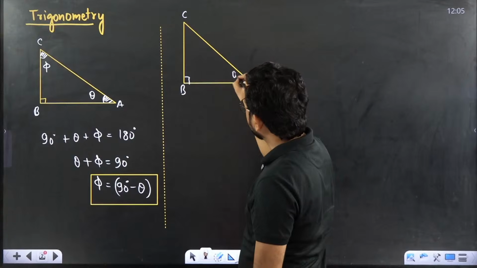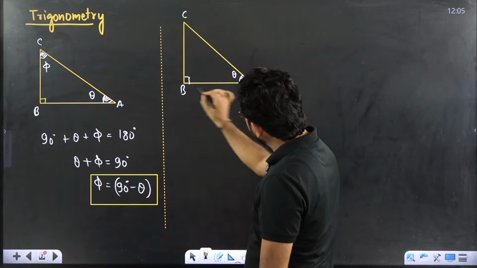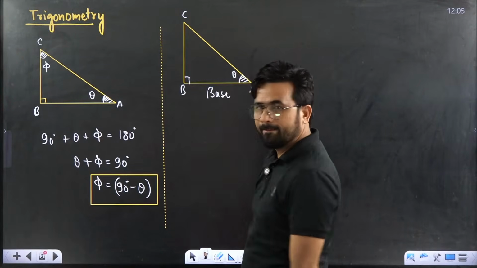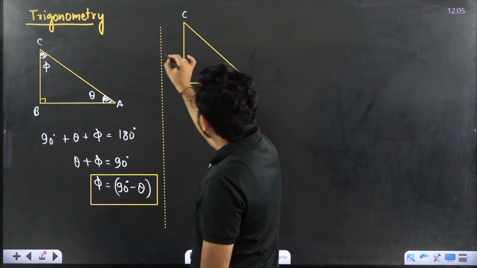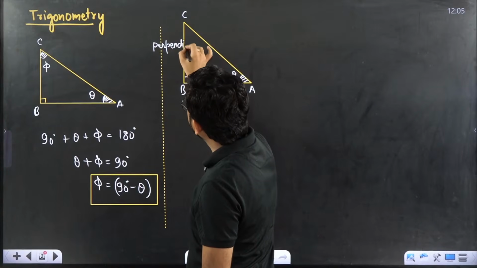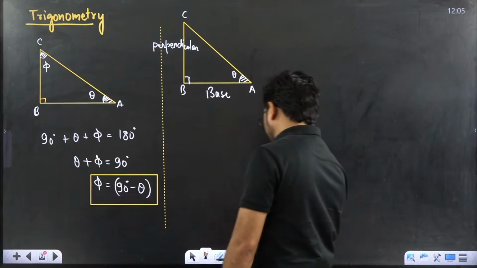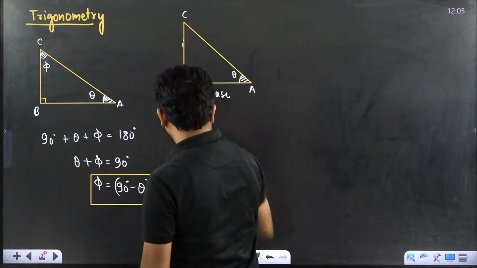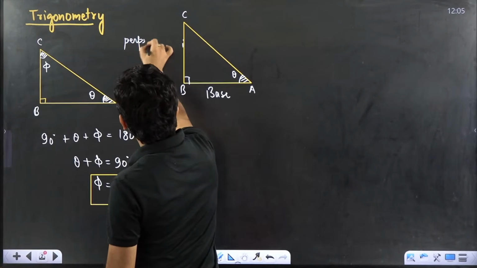The side near to theta we call the base. The side opposite to theta we call the perpendicular. This is the perpendicular.